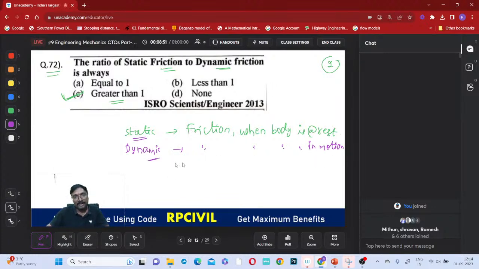Dynamic means the body is in motion, and the inertia effect will try to keep the body in motion. When you apply friction to stop it, it is not stopped that easily, because inertia tries to create the motion while friction tries to stop the body. So both are opposite. In the first case inertia helps, but in the second it acts opposite, so it will never help.